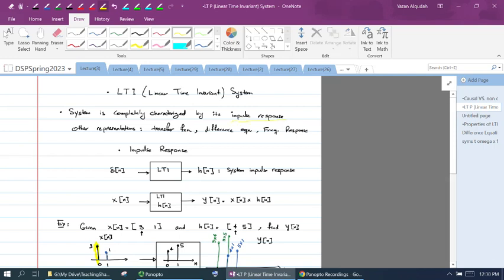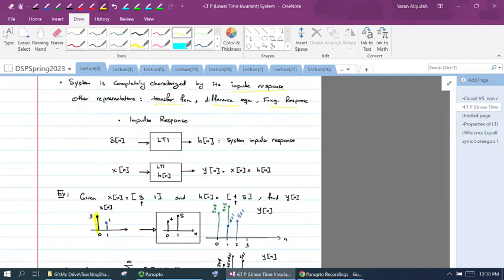This applies to systems that are linear and time invariant. We have other representations of the systems that we're going to see: the transfer function, difference equation, frequency response. Once we cover the Z transform, we'll go back and try to relate all these different representations of the system. But all these representations, we can go from one representation to the other.